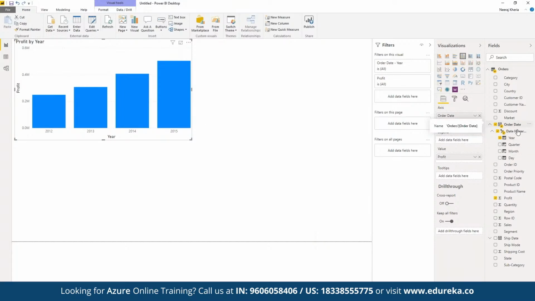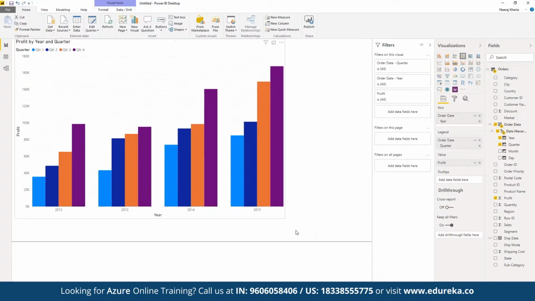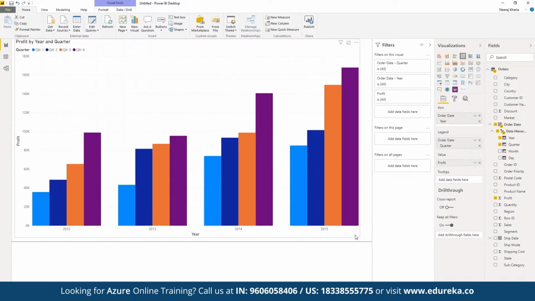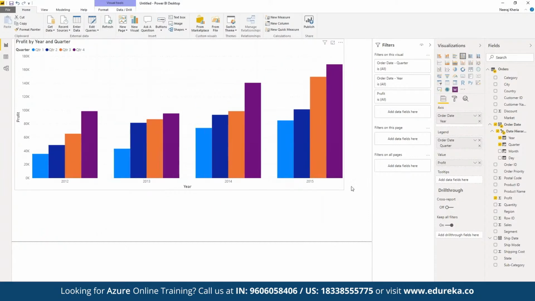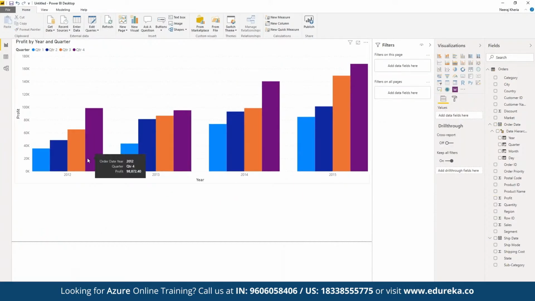So in order date we have segregation based on year, quarter, month, and day. Now we want to see a detailed report in terms of quarter. So here we can pick quarter and drop it under legend. Now we can see we have a detailed report on the performance, not just in one quarter, but in terms of different quarters as well. That means how the performance has been in 2012 in terms of different quarters, so that we have a better insight into how we have performed in which quarter.